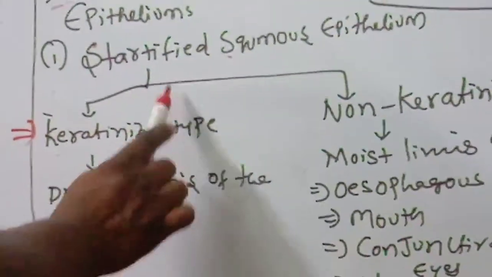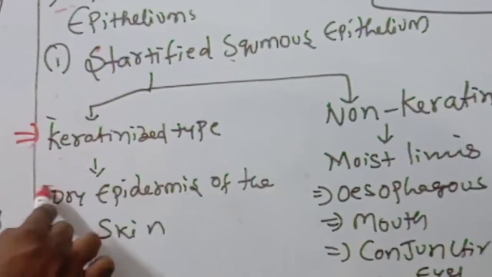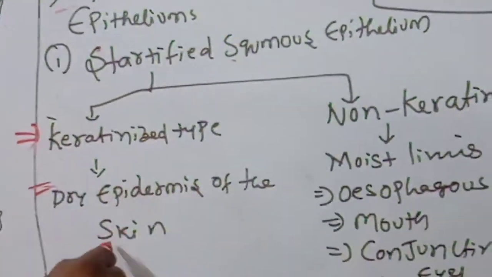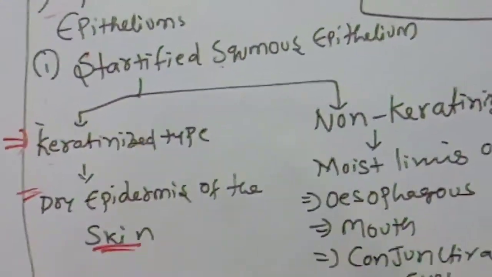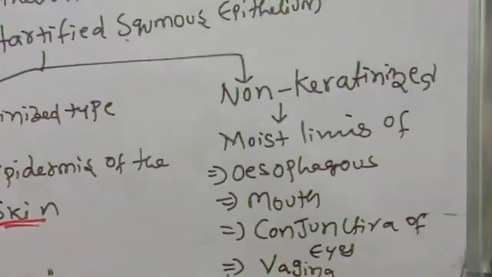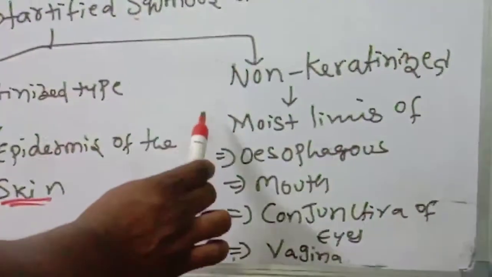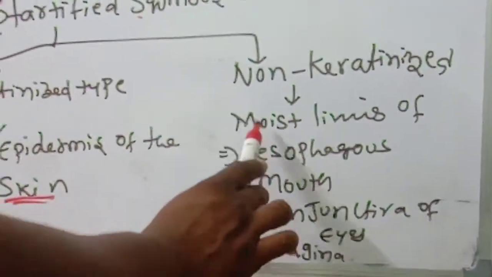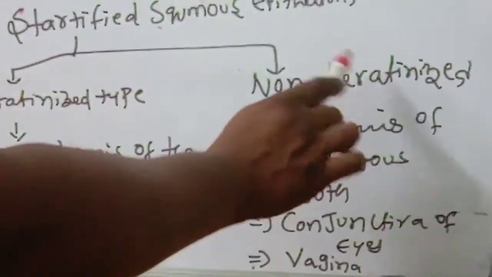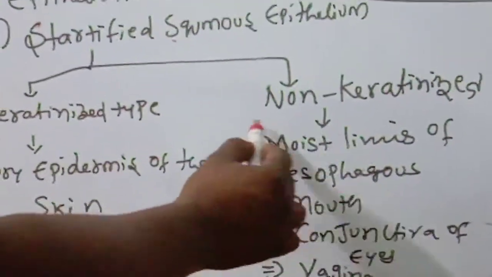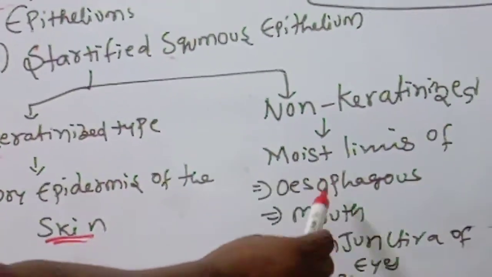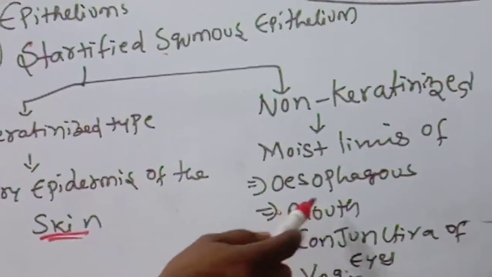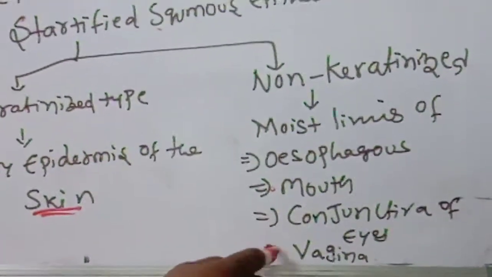It is located on the dry epidermis of the skin. Right now, what we are seeing on your skin is keratinized. Next, non-keratinized means without any keratin. It is present in the moist lining of the esophagus, mouth, conjunctiva of eyes and vagina.